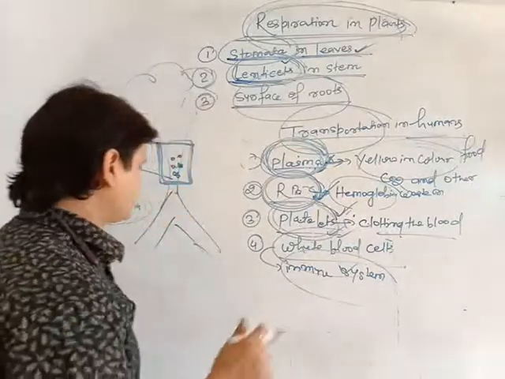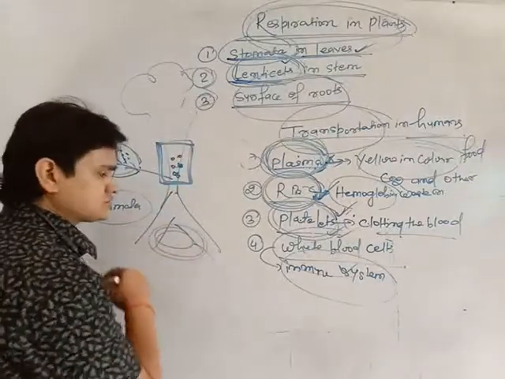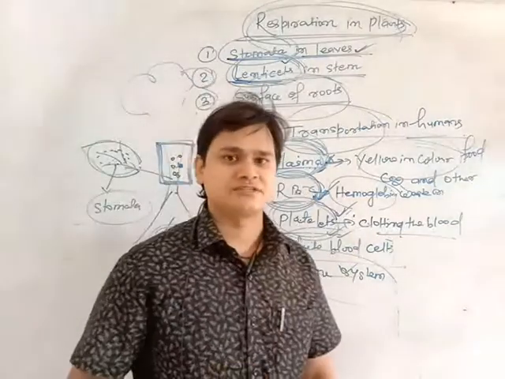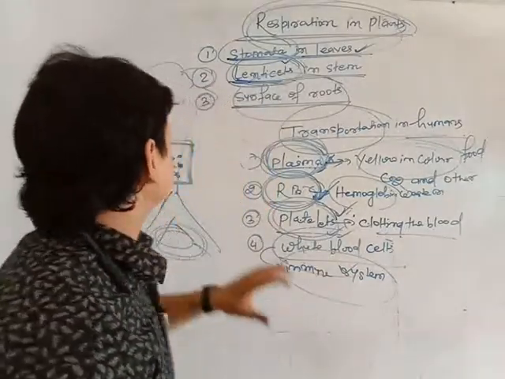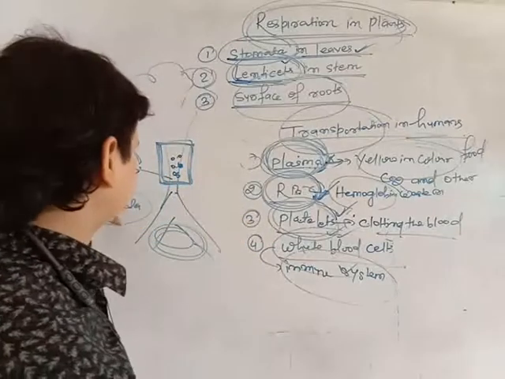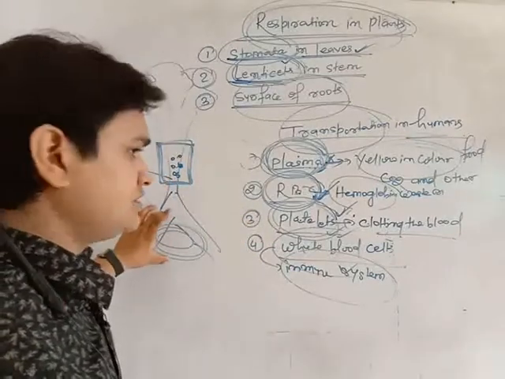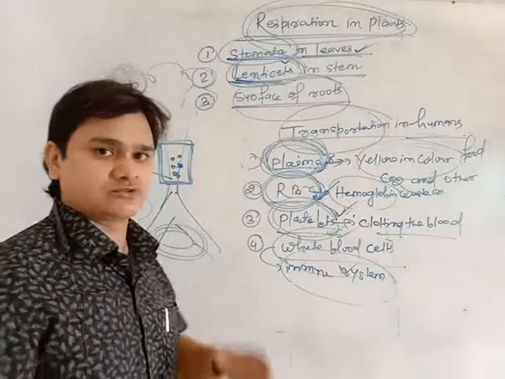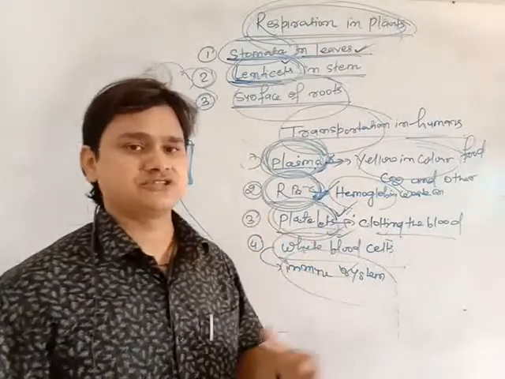Understood? And thirdly, in the surface of the roots also the gaseous exchange takes place. So we can say that respiration occurs from three parts of the plant: one is your leaves, then the stems, and thirdly the surface of the roots.